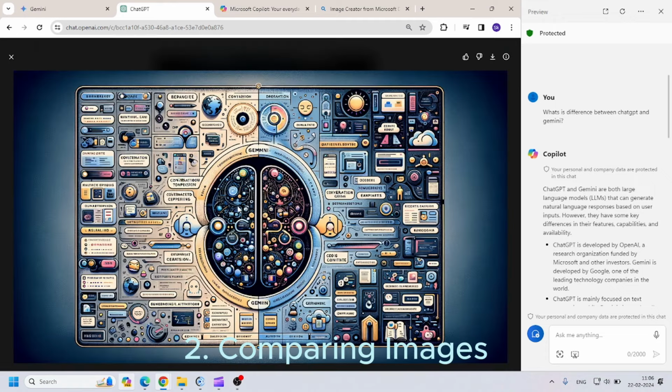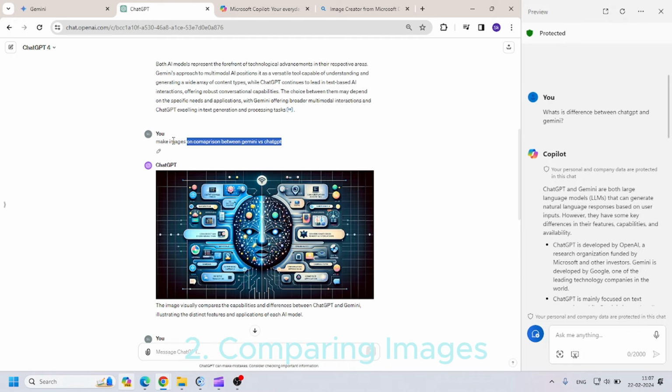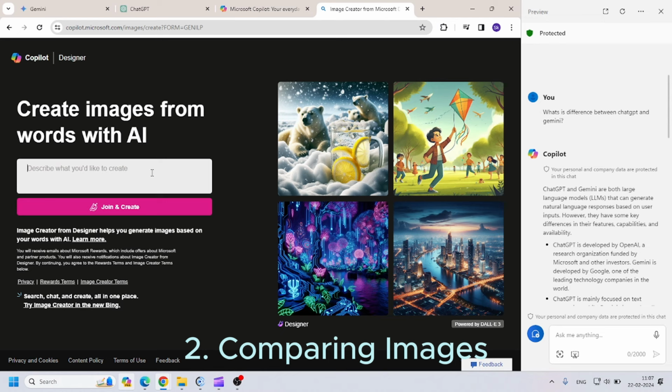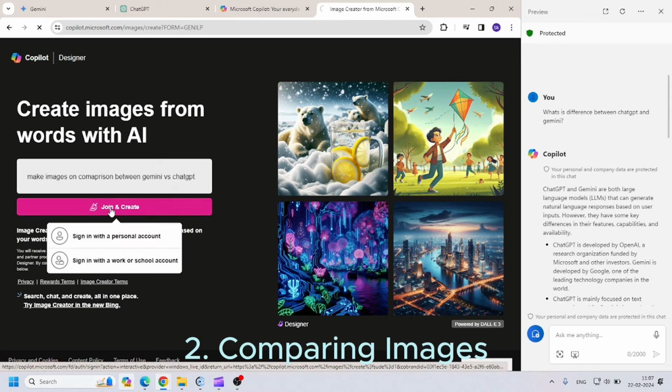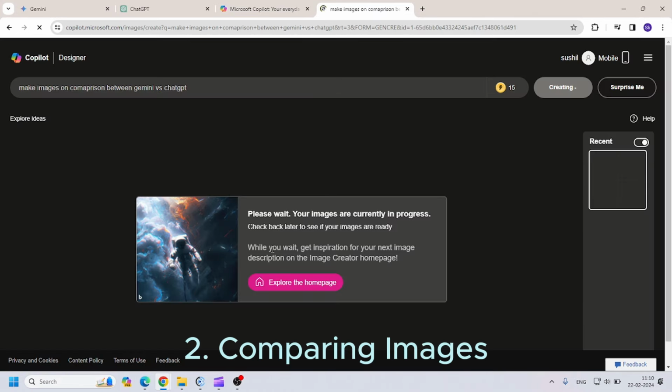Similarly, here in the ChatGPT comparison, the image generation is definitely a plus point for ChatGPT. If we generate the same image on Microsoft Bing, then let's see how the results come. You can buy credit if you want to get the images more quickly, and Copilot is also based on DALL-E 3.